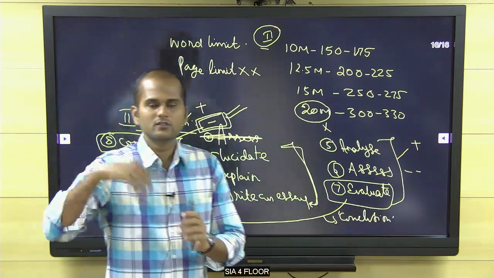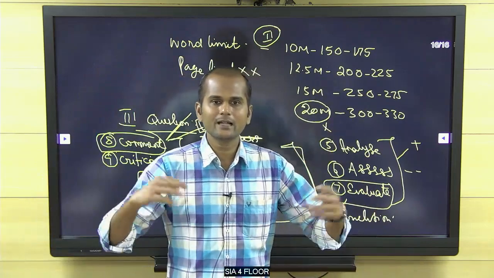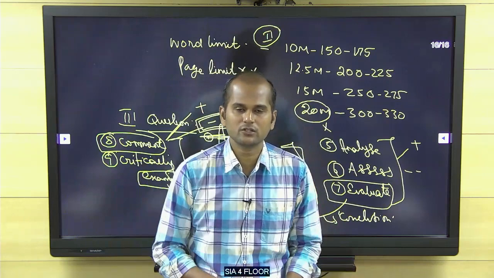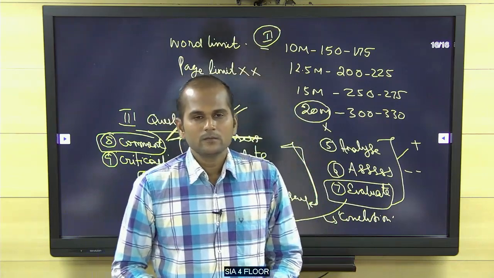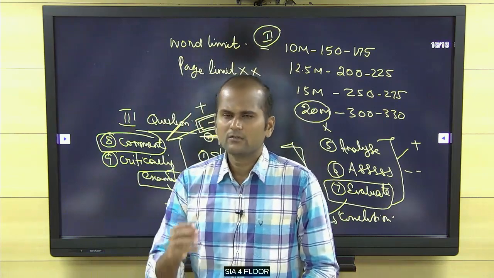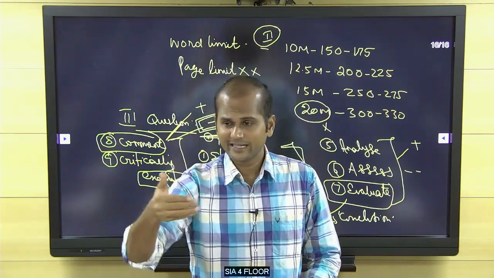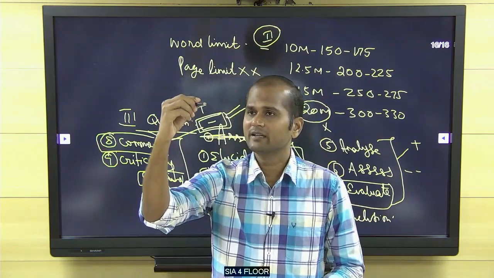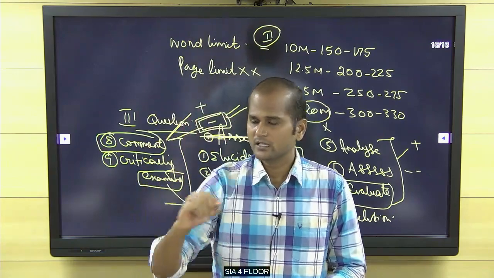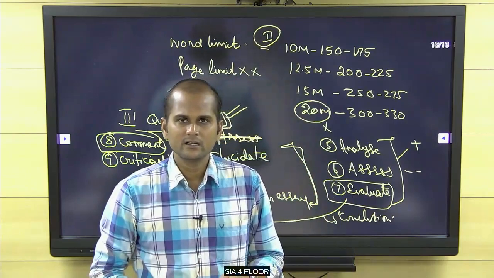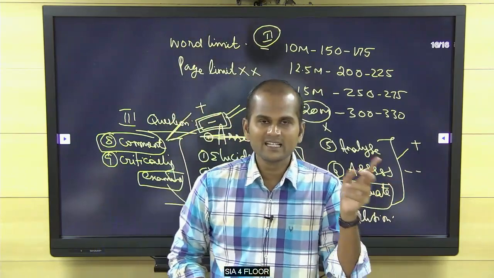Because you have to say positive, you have to say negative, and at last you have to come to a conclusion. It may be either a positive conclusion or a negative conclusion. Simple. What does your evaluator do? If the answer is right, I will put a tick and give marks. If it is wrong, I put a cross and give 0 marks. So I am giving positive comments as well as negative.